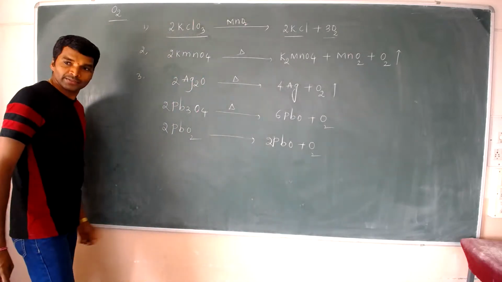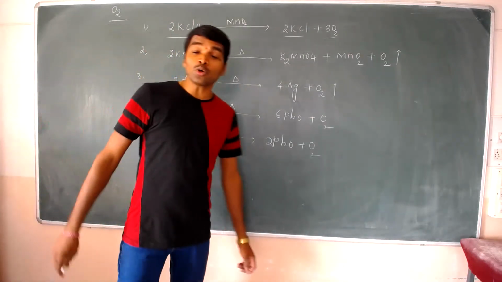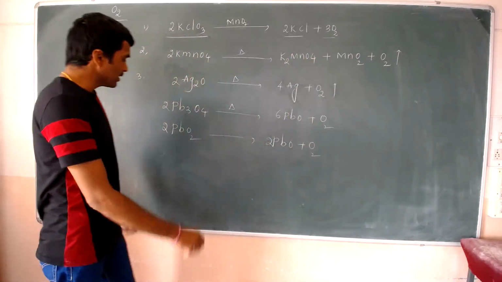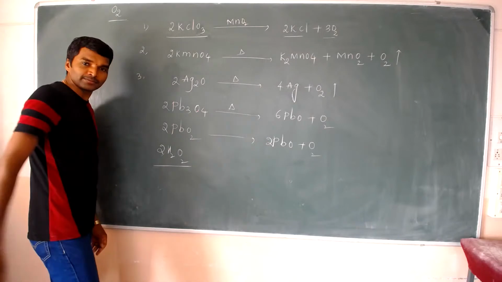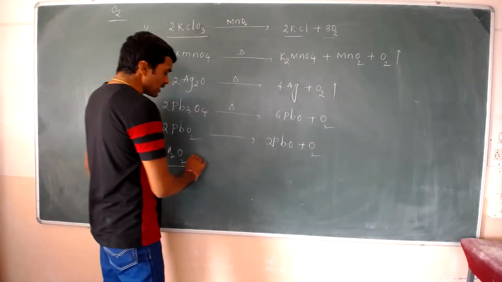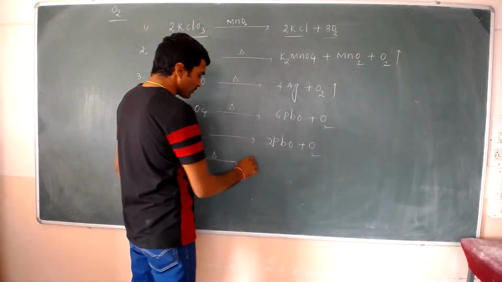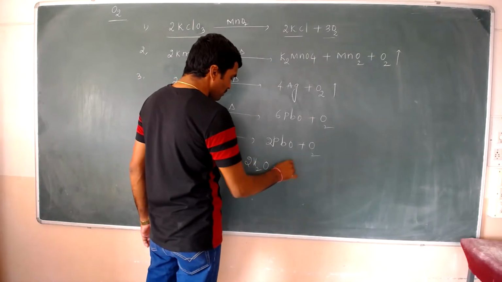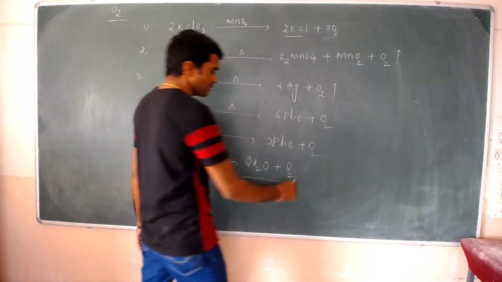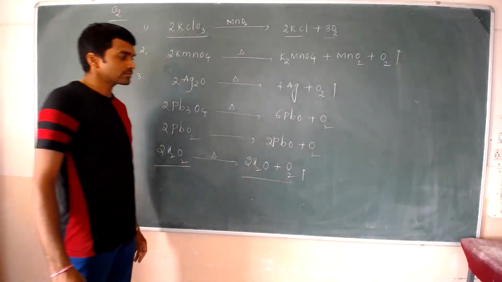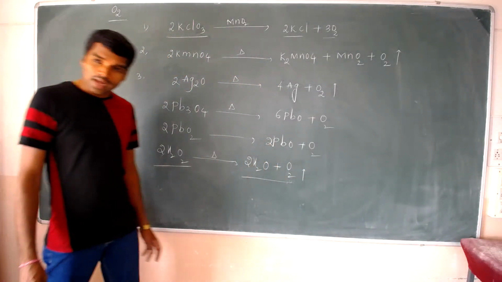Including these, there is the decomposition of hydrogen peroxide. 2 moles of H2O2, hydrogen peroxide, undergo decomposition, forming 2H2O plus O2. O2 gas will be liberated.